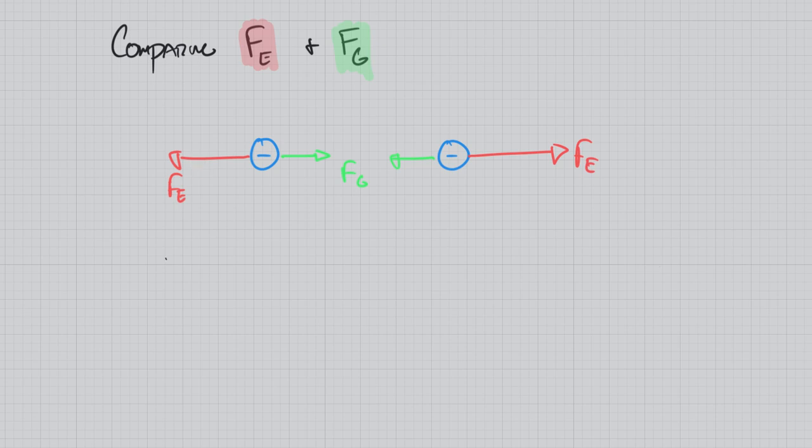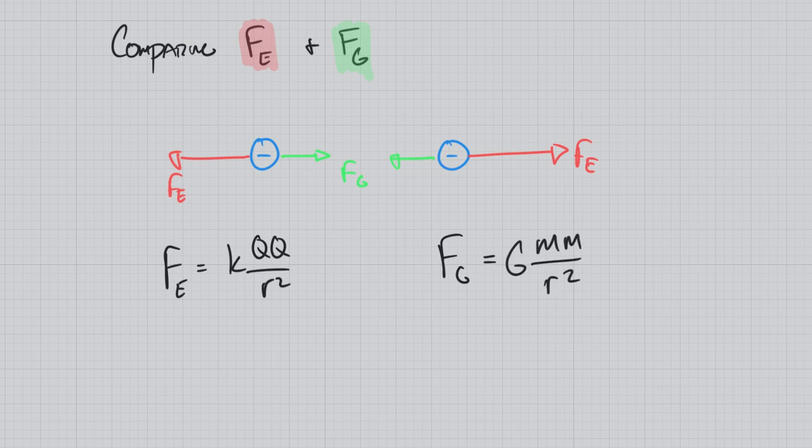Now, if we write out their equations, we get that their electric force is going to be K, Q1, Q2 over R squared, and their gravitational force is going to be G, mass 1, mass 2 over R squared. Their charges and their masses are going to be different, but we're still going to multiply them together. Even though their masses are incredibly small, their charges are incredibly small as well. Their radii are going to be the same, but their constants, this K value and this G value, are incredibly different.